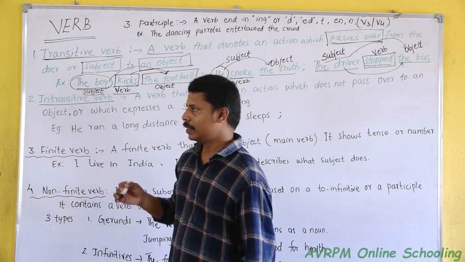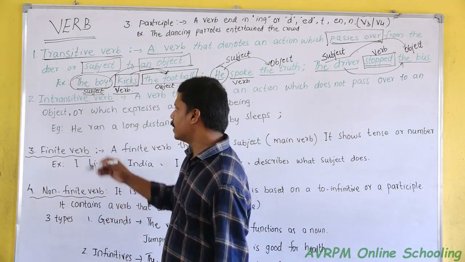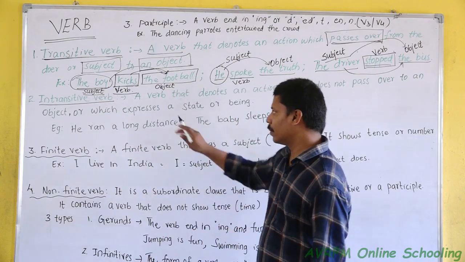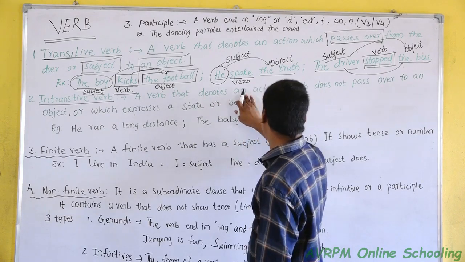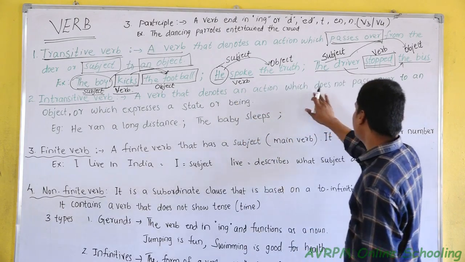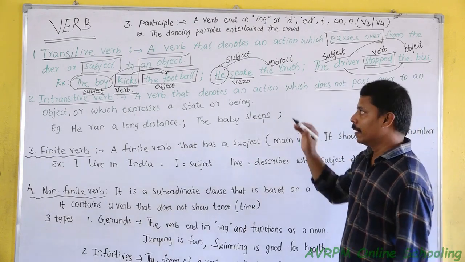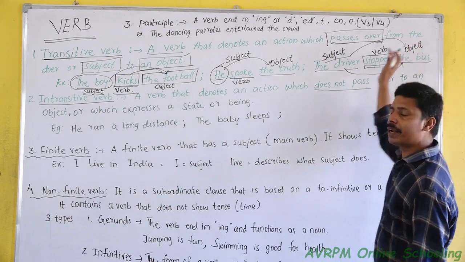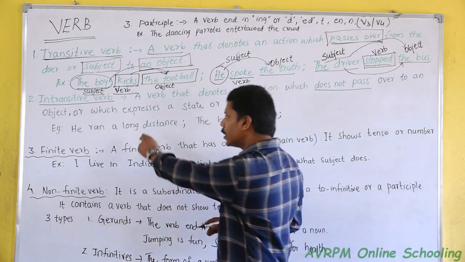Next part. Just the opposite of a transitive verb. The second point is the intransitive verb. An intransitive verb is a verb that does an action which does not pass over. Listen here. In an intransitive verb, the action does not pass from the doer to an object.